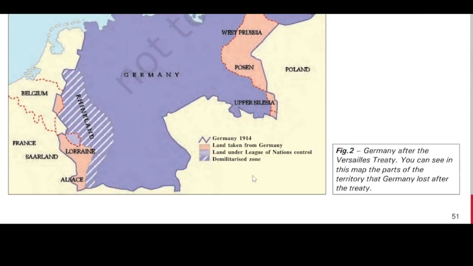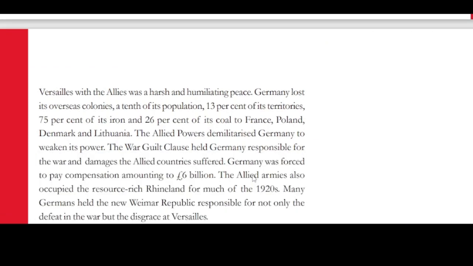So in 1914, the land has been taken away from Germany. All this land has been taken away from Germany. And there is some demilitarization. See, after the loss of Germany, the Allies wanted Germany not to fight back. So what did they do? They took away all the military weapons and also they dissolved the military of Germany after the war.